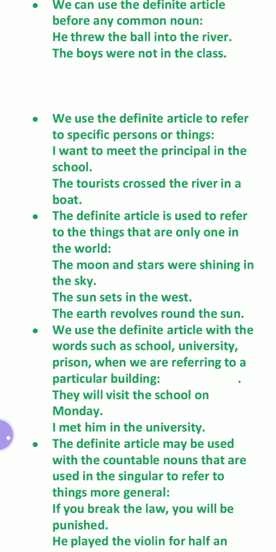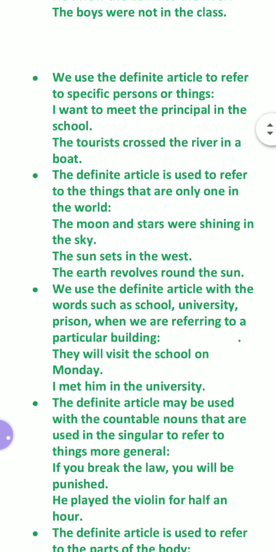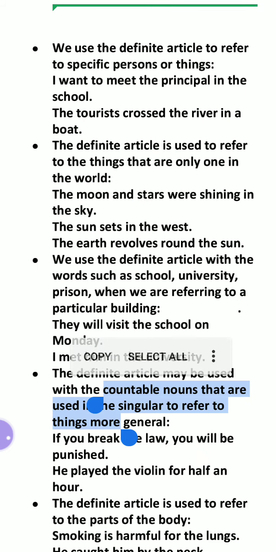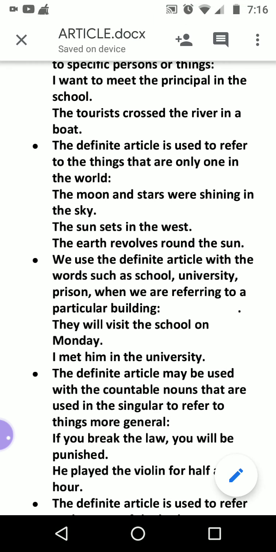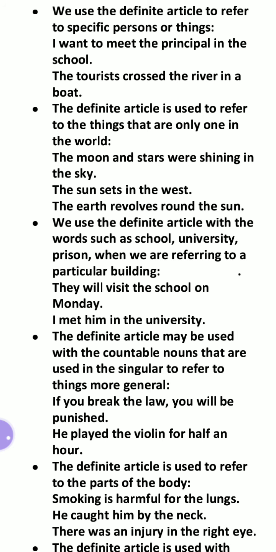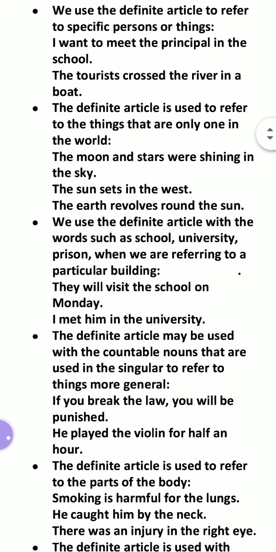Here the principal is a definite, specific principal in the school, and the school also refers to a particular school. The tourist crossed the river in a boat. So here the tourist is a definite tourist, some specific tourist.